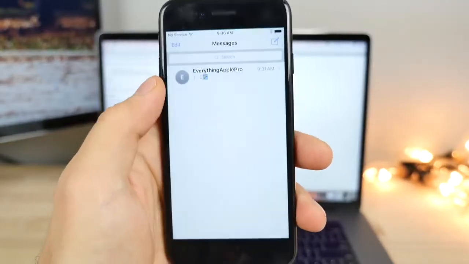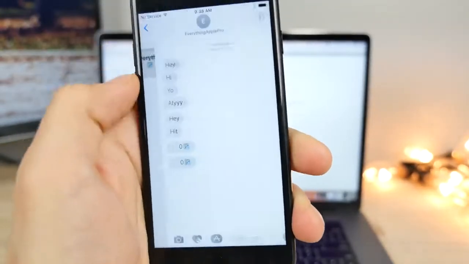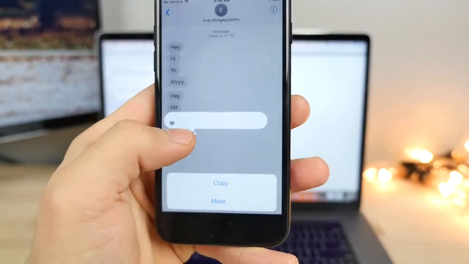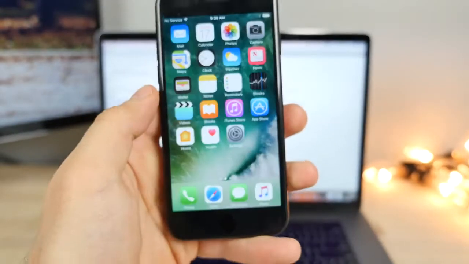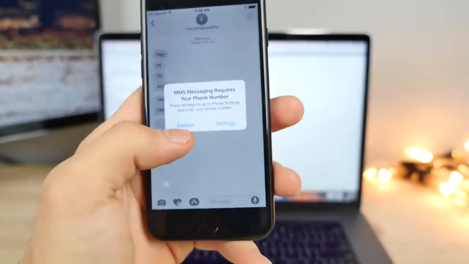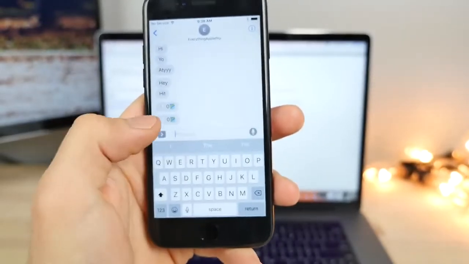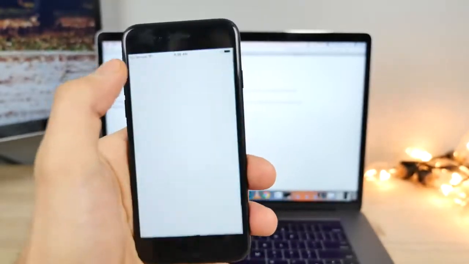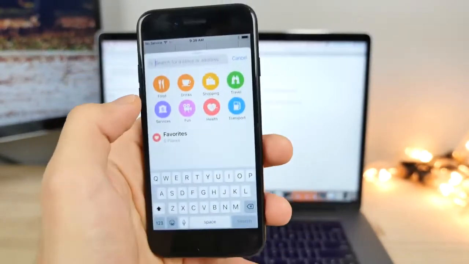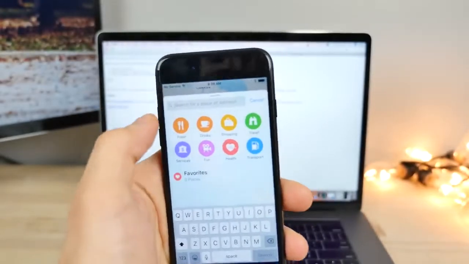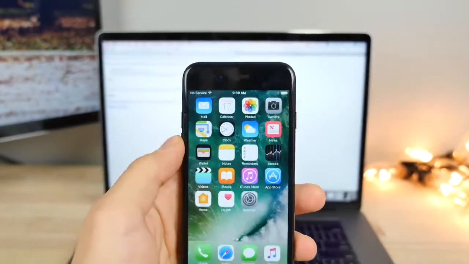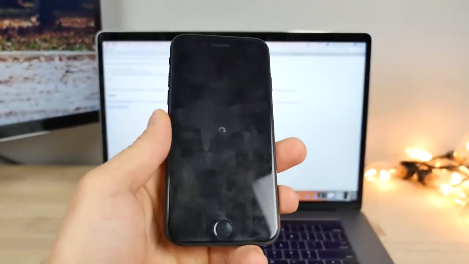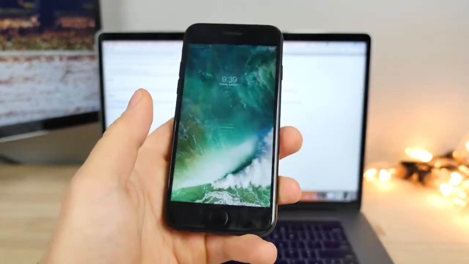Now the text you guys are going to receive using this method looks just like this. It's a white flag, a 0, and a rainbow. If you try to copy it, you just won't be able to send it. You can try and send it back to the person, but you won't be able to. As soon as you paste the text in, anything will crash. It's kind of funny. Literally, you can put this text into anything and it will crash that area. Any app, anything. If you put it into your Spotlight search, it resprings your device. This text is like poison for the iPhone.